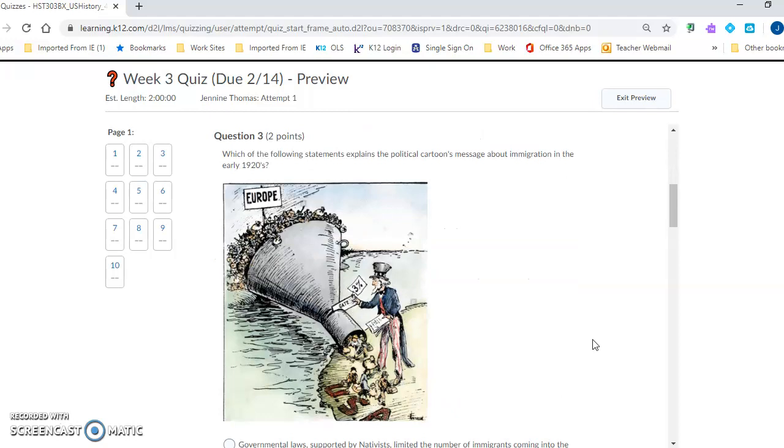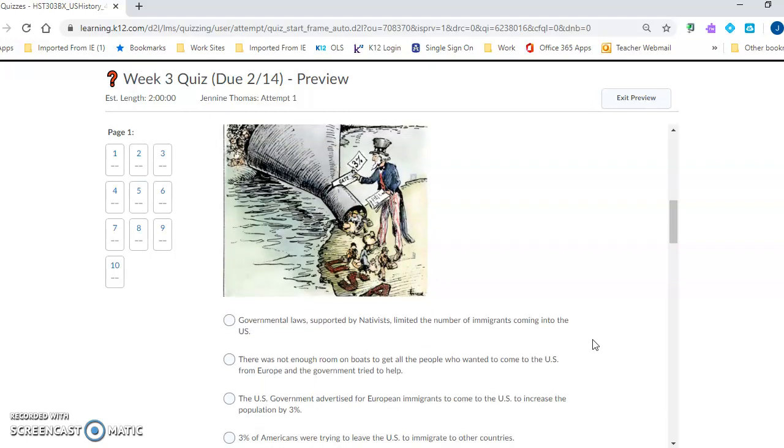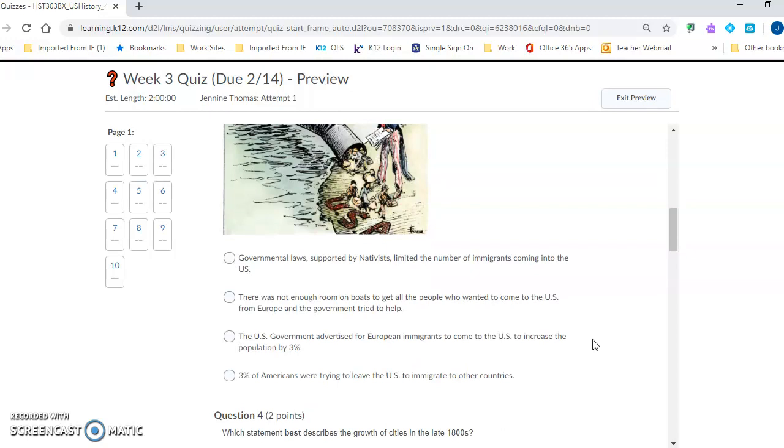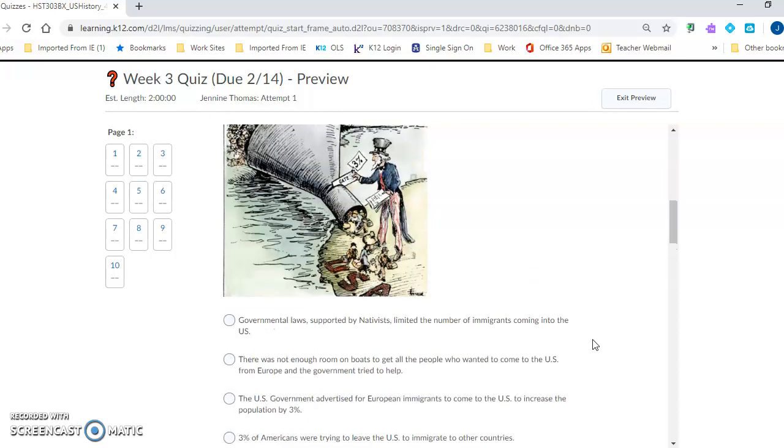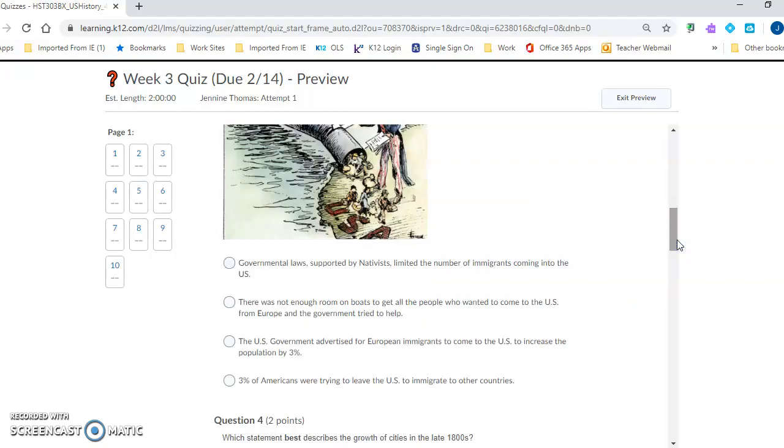Question 3 involves a political cartoon. Which of the following statements explains the political cartoon's message about immigration in the early 1920s? The government's laws supported by nativists limited the number of immigrants coming into the U.S. There was not enough room on boats to get all the people who wanted to come to the U.S. from Europe, and the government tried to help. The U.S. government advertised for European immigrants to come to the U.S. to increase the population by 3%, or 3% of Americans were trying to leave the U.S. to immigrate to other countries.